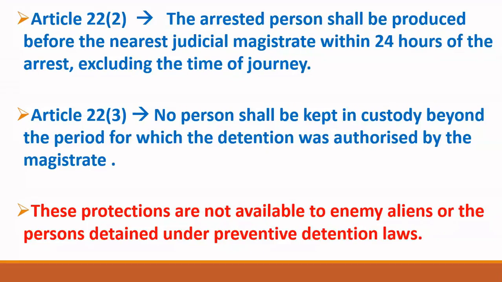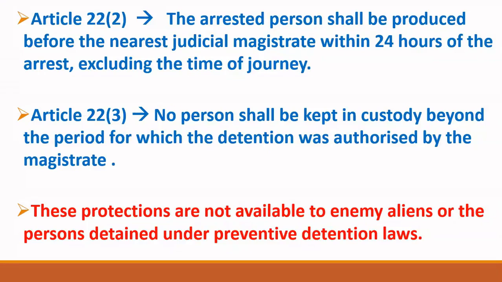Now friends, these protections are not available to enemy aliens or persons detained under preventive detention laws. This means the protections provided under Article 22 Clause 1, Clause 2 and Clause 3 are not available to enemy aliens. Now who are enemy aliens? Suppose the President of India officially declares war with any other country, then all the citizens of that country will become enemy aliens for us. When police arrest those persons, they will not get protection under Article 22.